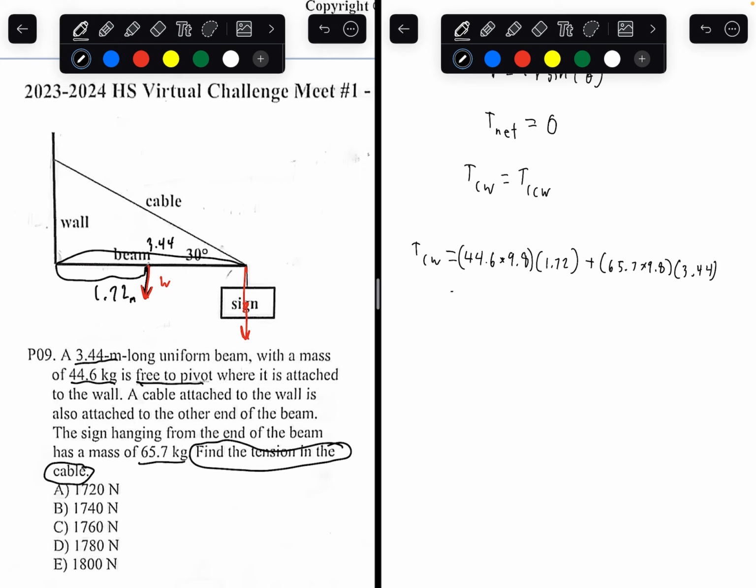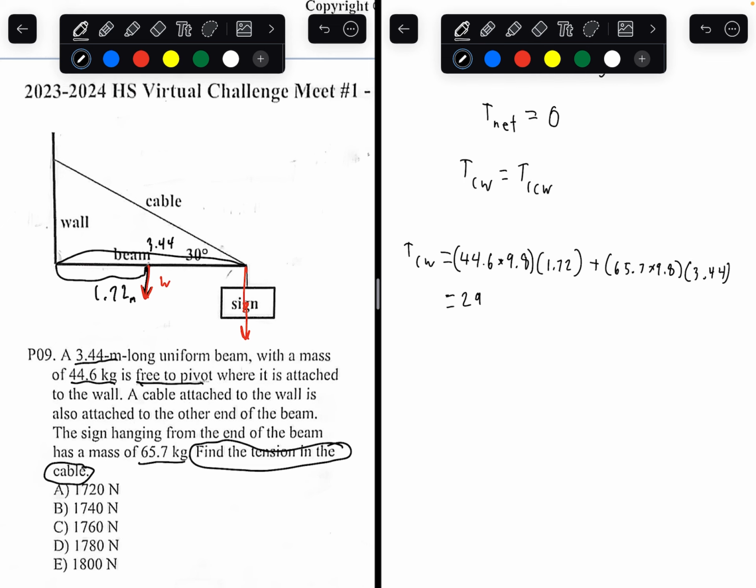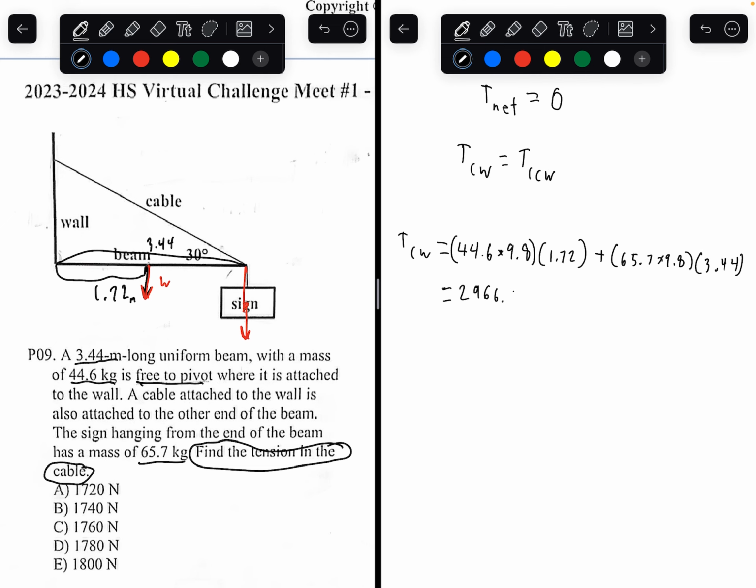So now plugging everything into a calculator: 44.6 times 9.8 times 1.72 plus 65.7 times 9.8 times 3.44. I get 2,966.656 Newton meters. That's the clockwise torque.